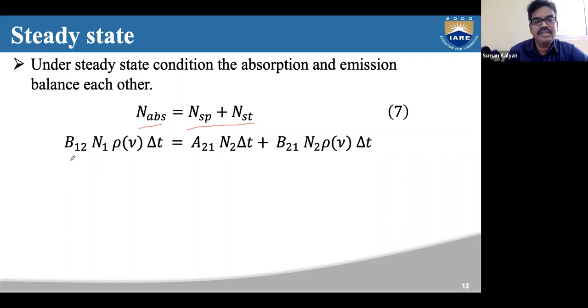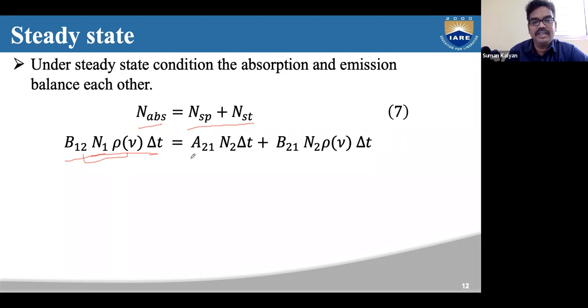We have just written down that the number of absorption transitions is given by B12 N1 rho of nu delta t, where N1 is the total number of atoms in the lower energy level, multiplied by the probability.